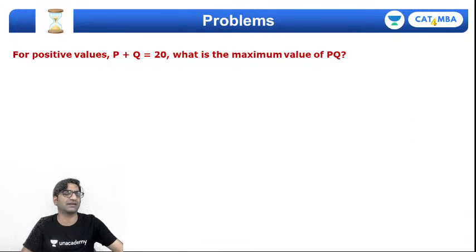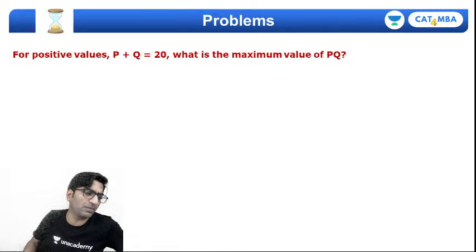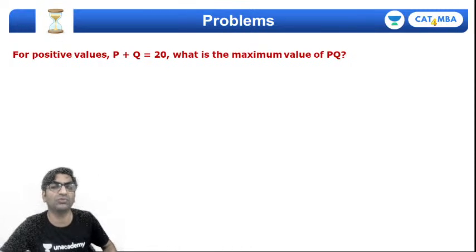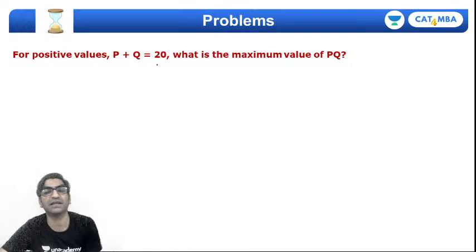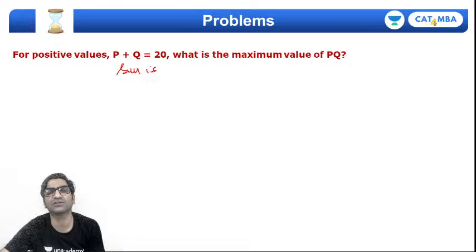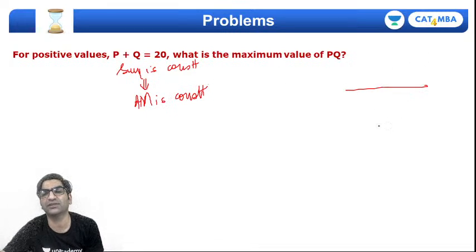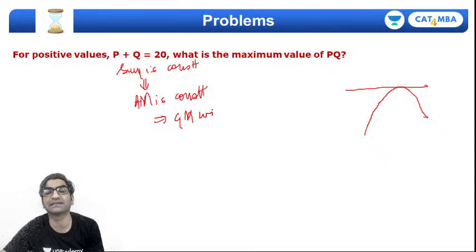Okay, let's understand this better by looking at some problems. Simple examples से start करते हैं. The most basic of problems there says there are two positive values p and q such that their sum is a constant, right? तो यहाँ पे मैं immediately यही सोचूंगा, sum is constant, which means that the AM is fixed, AM is constant, ठीक है? तो AM अगर fixed है तो मुझे पता है GM उसके नीचे ही होता है, तो GM तो at best maximum तक ही आ सकता है. So this means GM will be max when P is equal to Q, right?